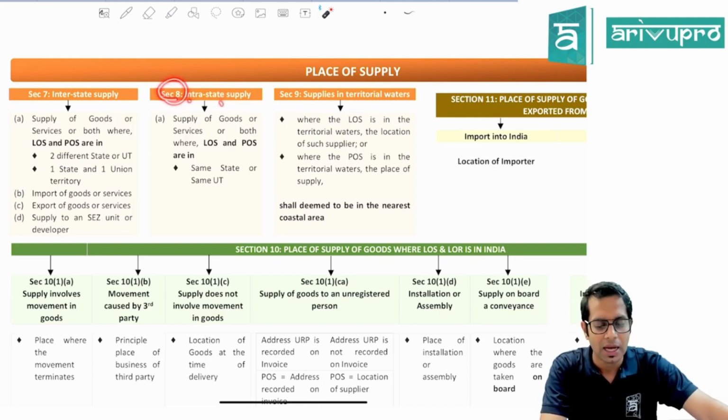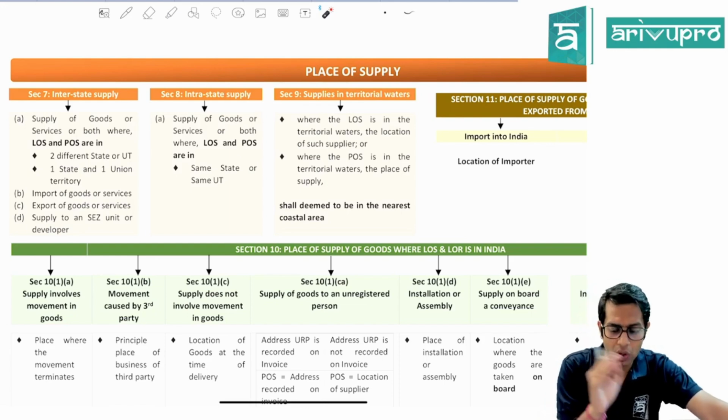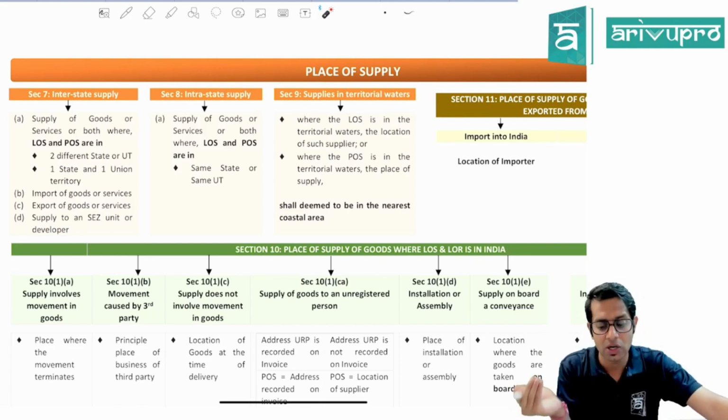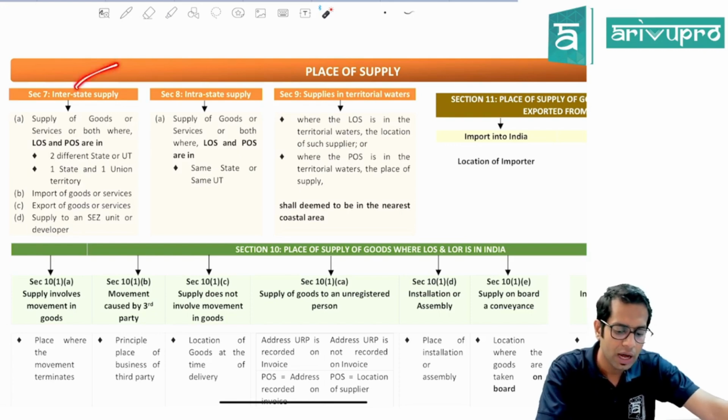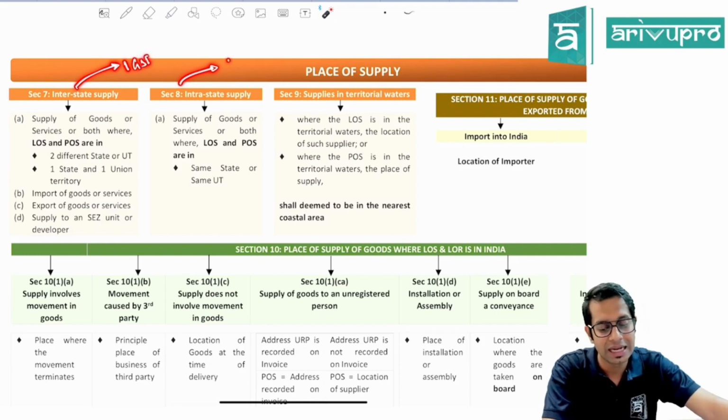Then section 8 talks about intrastate supply. Section 8 says if you make any supply of goods or services or both where the location of the supplier and place of supply are in the same state or same union territory, then it will be called an intrastate supply. Now, why do we have to know whether a supply is an interstate supply or intrastate supply? Because if it is an interstate supply, you will have to pay IGST. If it is an intrastate supply, you will have to pay CGST and SGST, or CGST and UTGST.